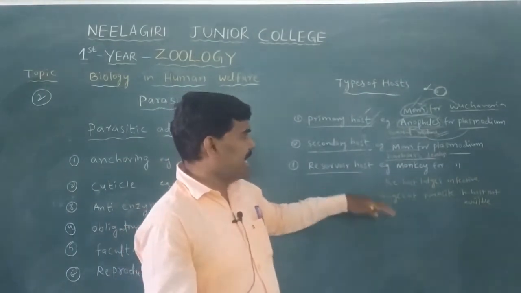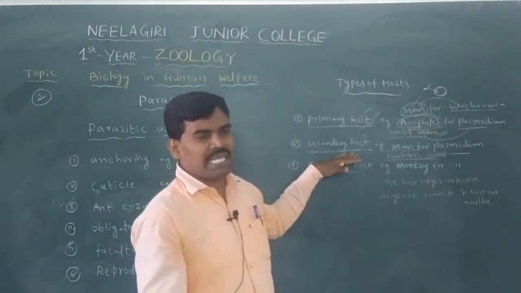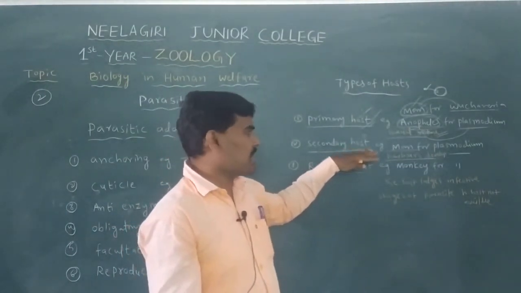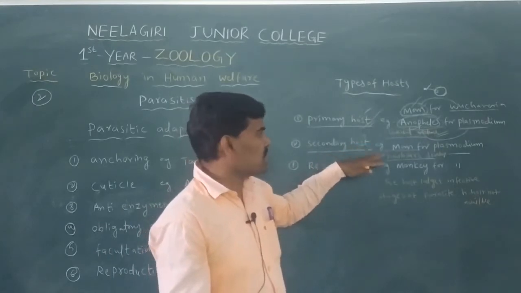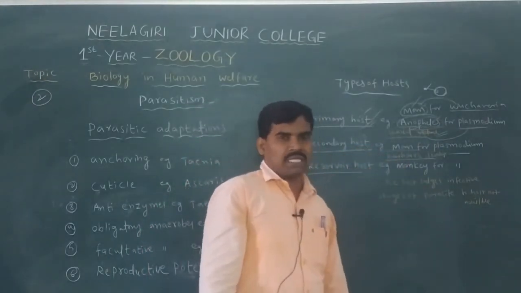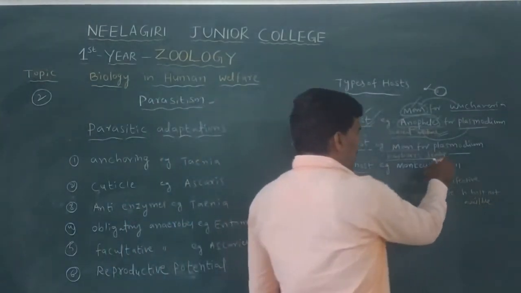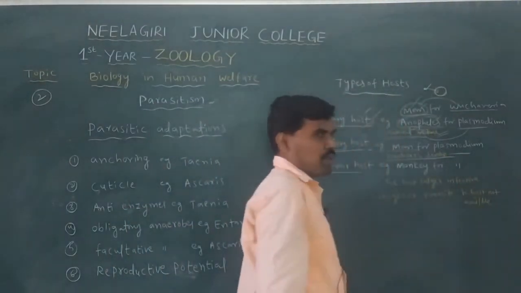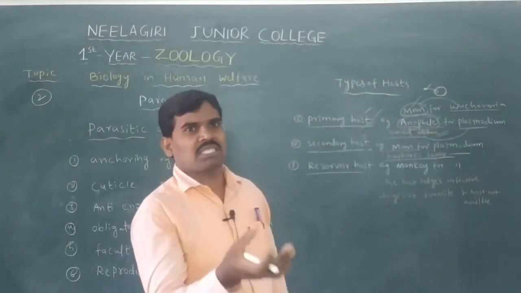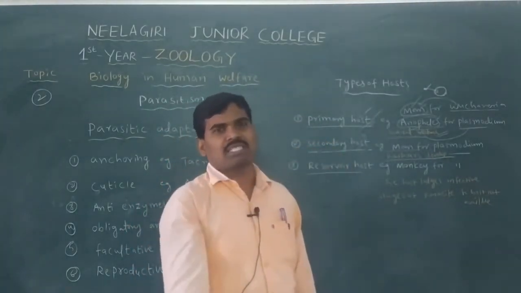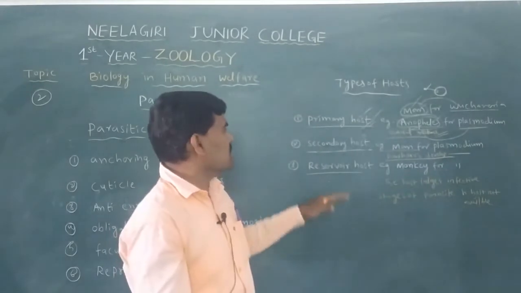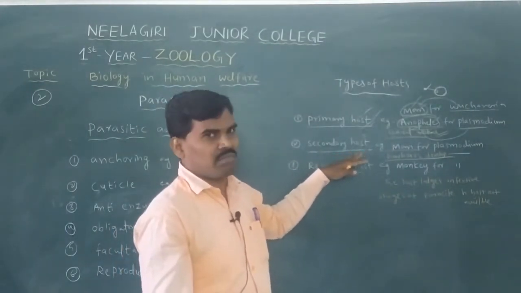Any host in which the parasite undergoes only immature development and asexual reproduction is called a secondary host or intermediate host.